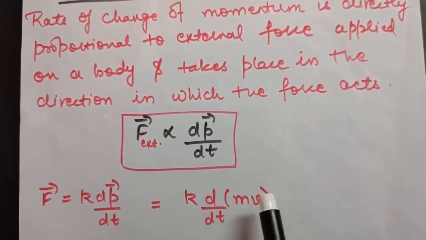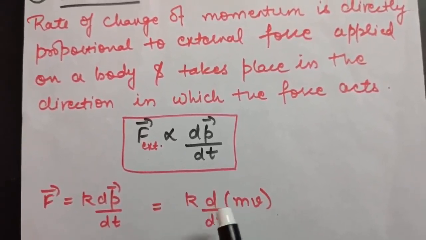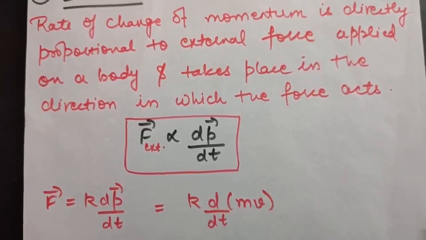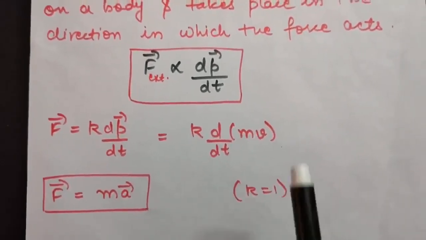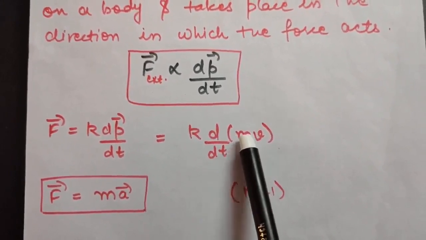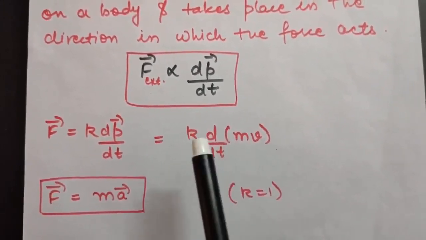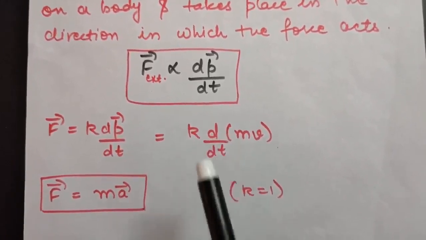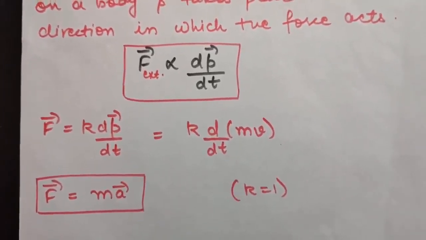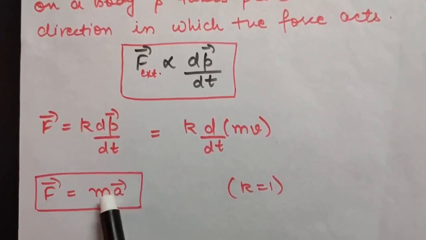So put the value of p, that will be k d by dt of mv. Now, if I take the proportionality constant to be 1, and because mass is a constant, it will come out of the differentiation. So F will become m into dv by dt, and dv by dt is nothing but acceleration. So F will be ma.